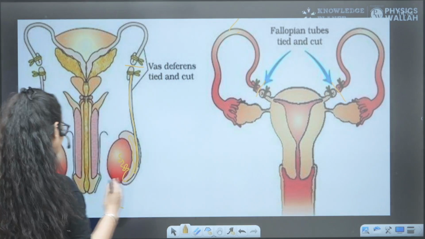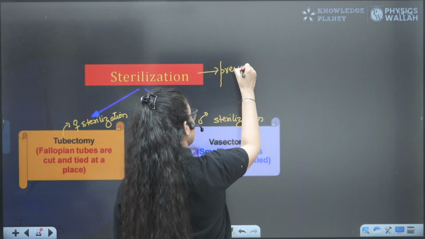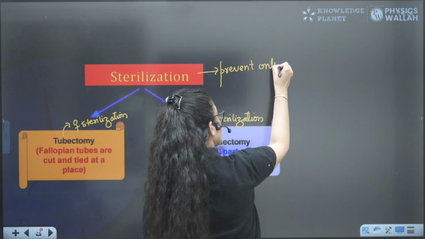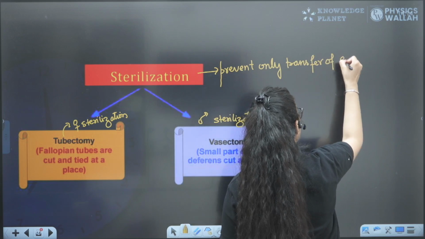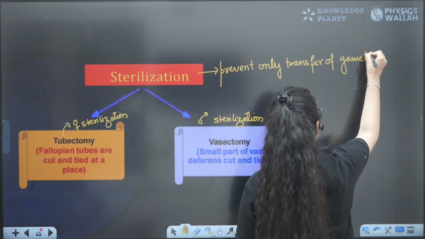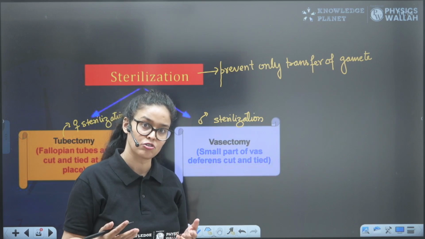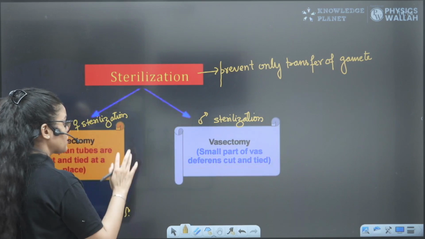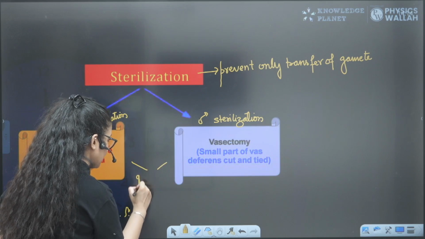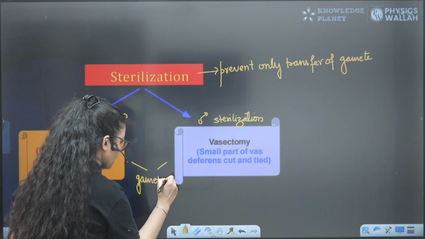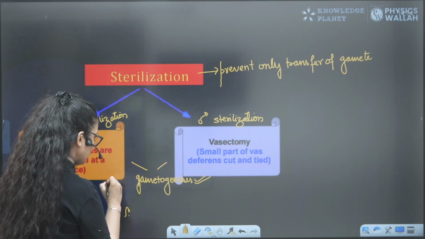So what is the main purpose of sterilization? It will prevent only the transfer of gametes. They will not allow the gametes to transfer. Then you will ask, ma'am, will it affect gametogenesis also? No, gametogenesis is not affected in both cases. The formation of sperm and egg will happen normally.